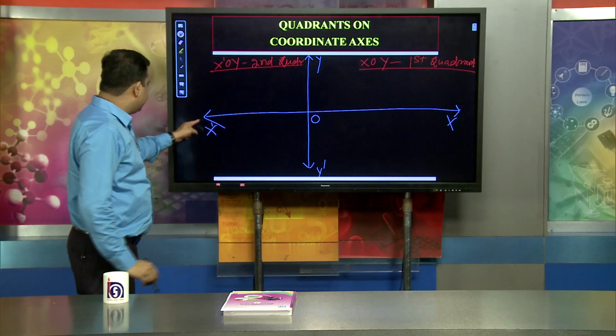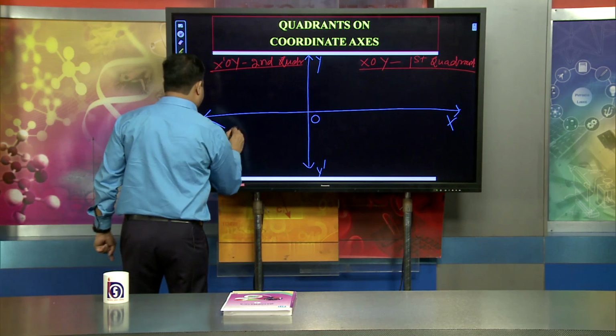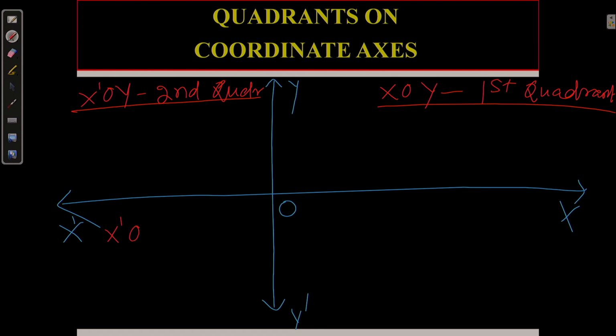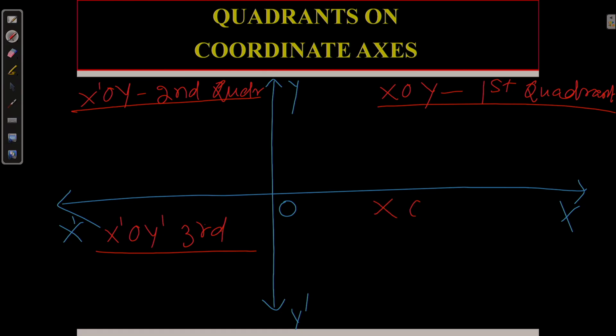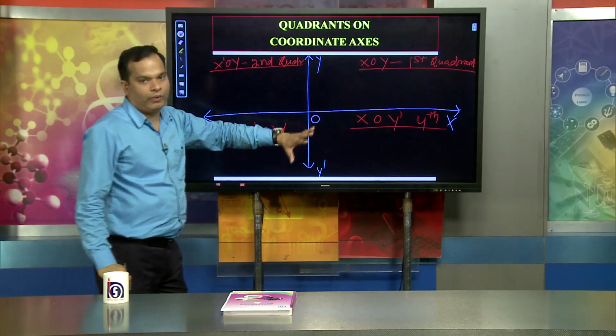Okay. Next is XOY dash, I can say X dash O Y dash. This is the third quadrant. Am I correct? And you move from XO, I can say XOY dash. This is the fourth quadrant.